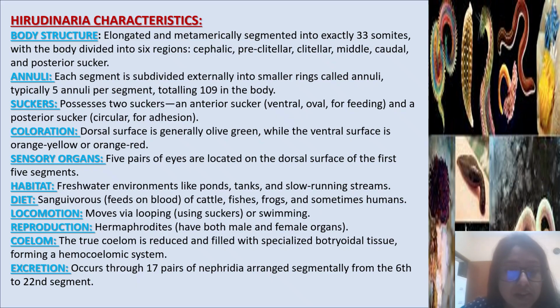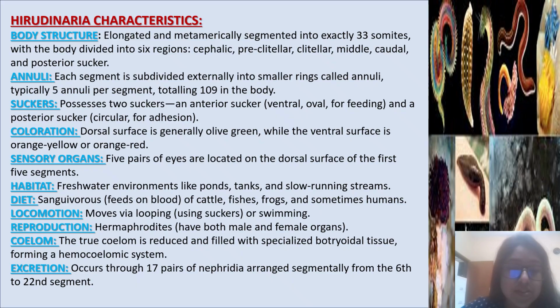Sensory organs: 5 pairs of eyes are located on the dorsal surface of the first 5 segments. Habitat: freshwater environments like ponds, tanks, and slow-running streams. Diet: sanguivores of cattle, fishes, frogs, and sometimes humans. Locomotion: moves via looping or swimming. Reproduction: hermaphrodites, having both male and female organs.